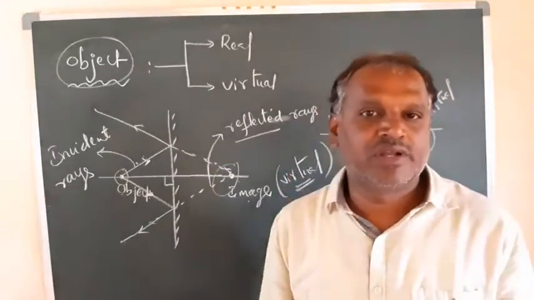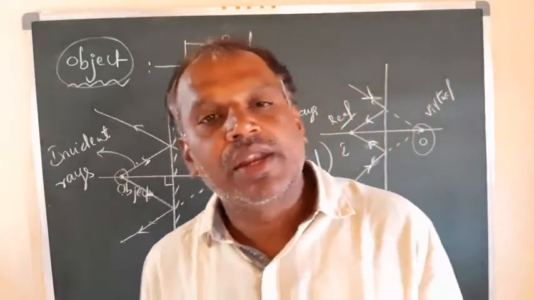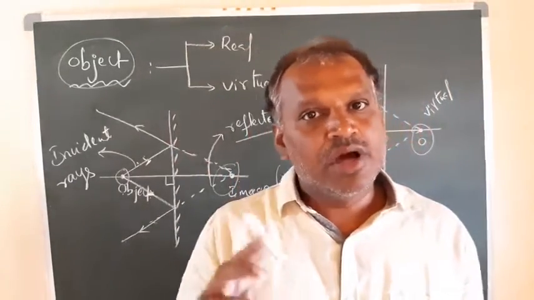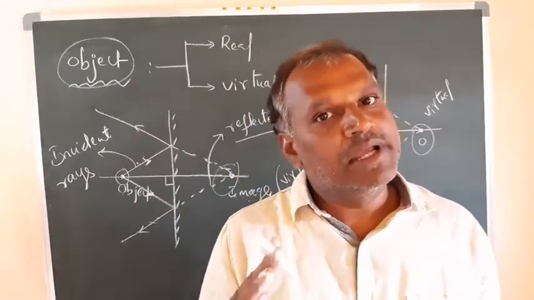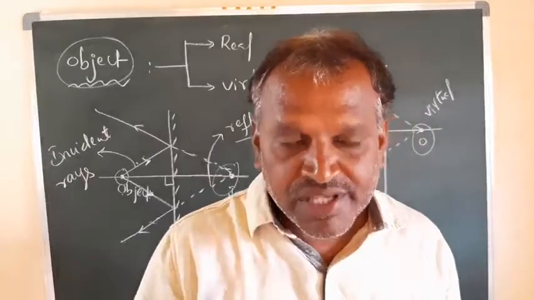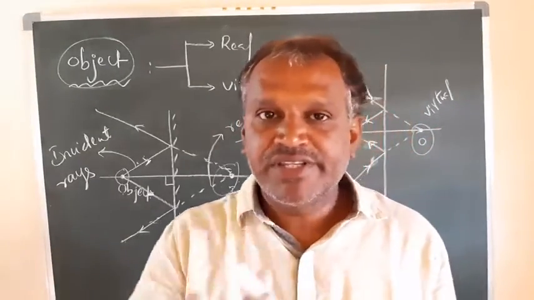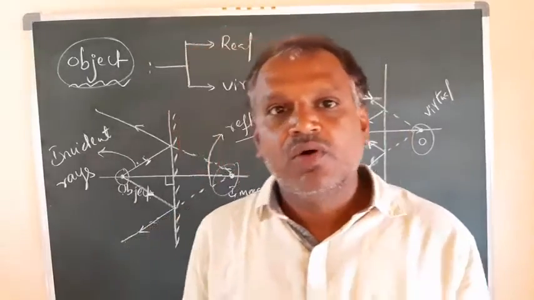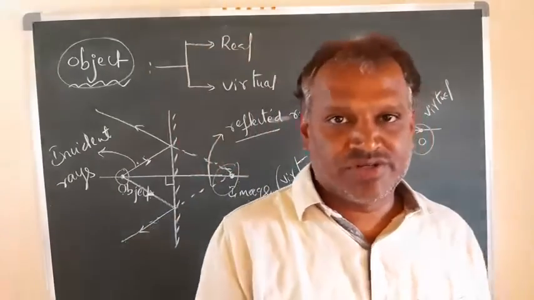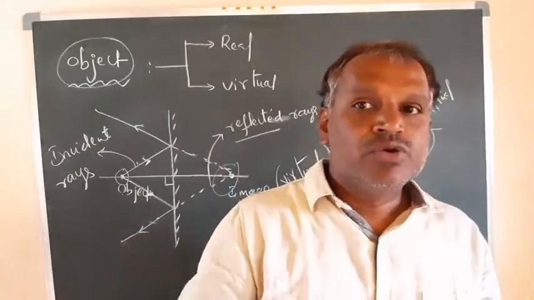Just remember what is real and what is virtual. The names themselves carry the meaning. Real means those objects or images we can hold, we can photograph, they exist. By seeing with our eyes we can tell they are existing. That is real. But what about virtual? Virtual means they are supposed to exist. They are not existing, but they look like they exist.